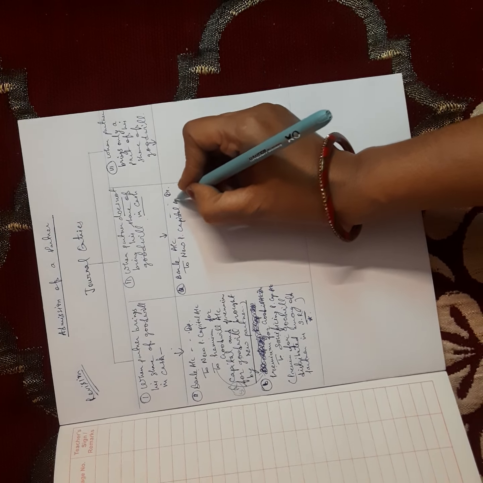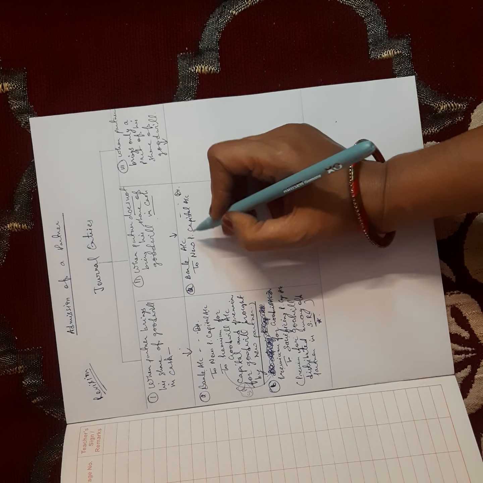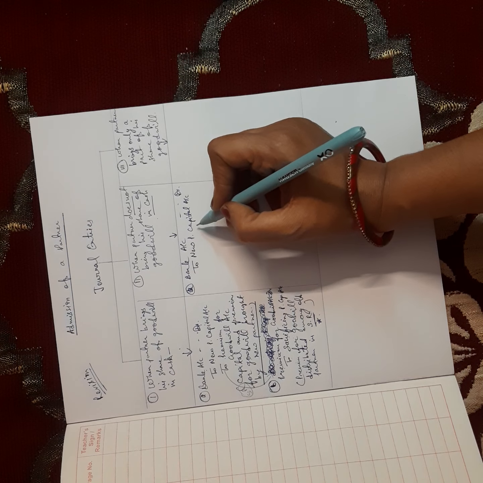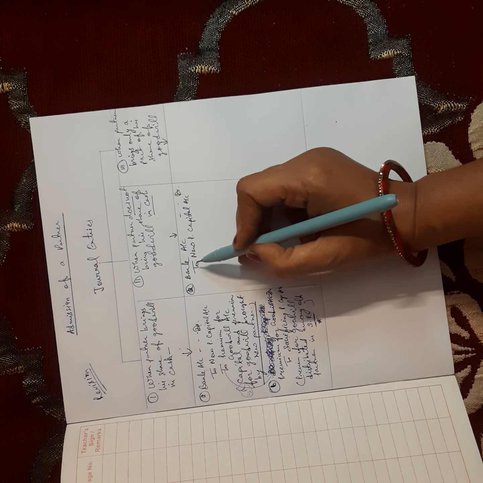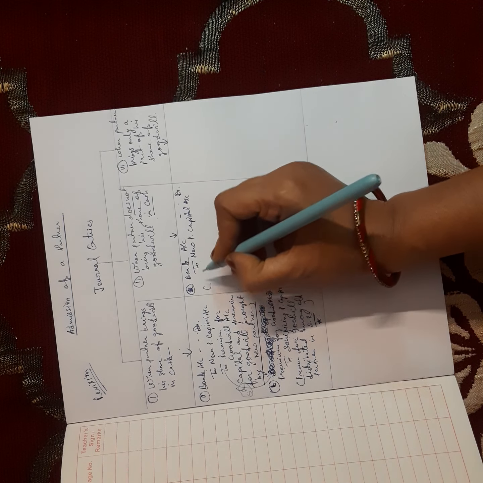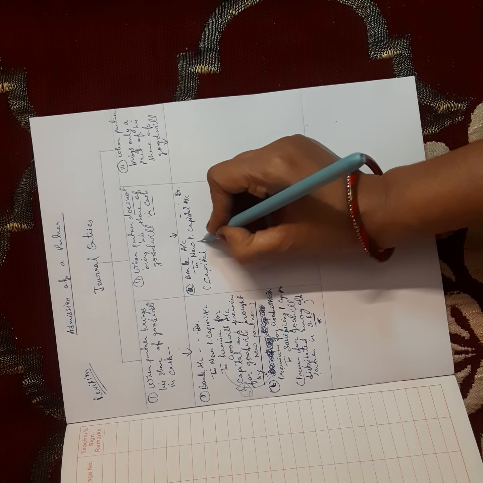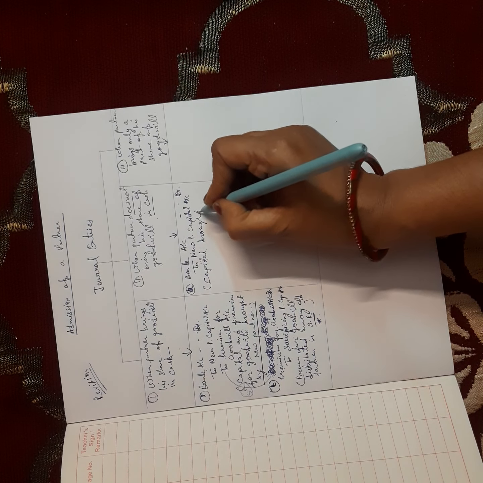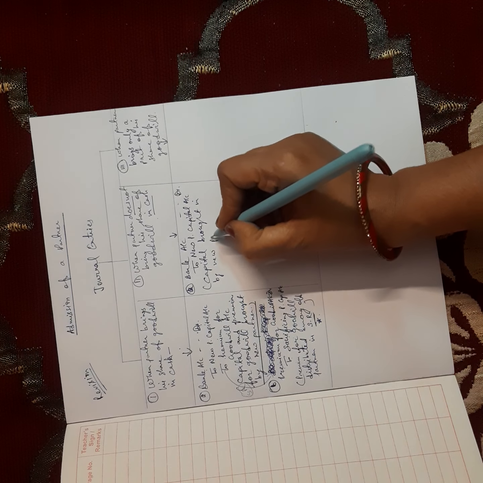Whatever the new partner's name is, X, Y, Z, like Z's capital account, C's capital account, that will be here. Because premium is not brought in cash, we cannot debit bank for it. So here it will be over. Narration will be written: capital brought in by new partner, whatever the name is.